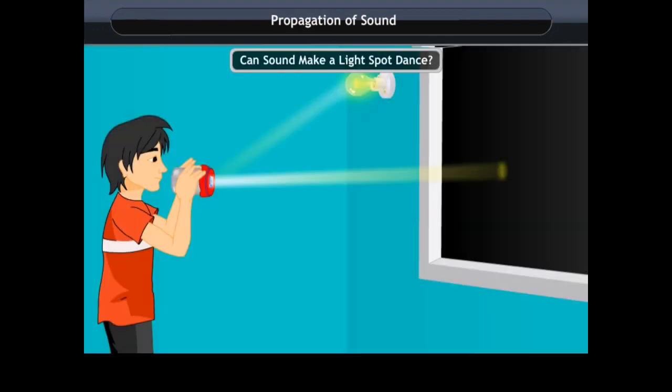Allow the light through a slit to fall on the mirror. After reflection, the light spot is seen on the wall as shown here. Talk or shout directly into the open end of the can and observe the dancing light spot on the wall. From this activity we can see sound makes a light spot dance.